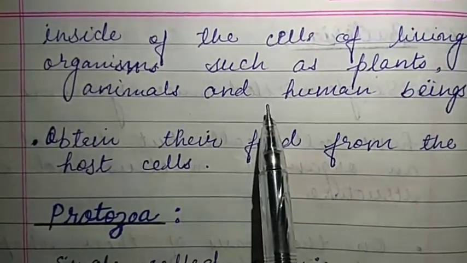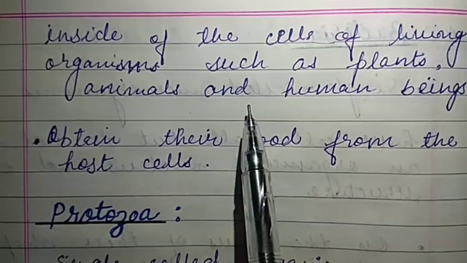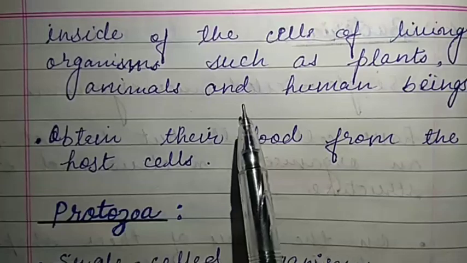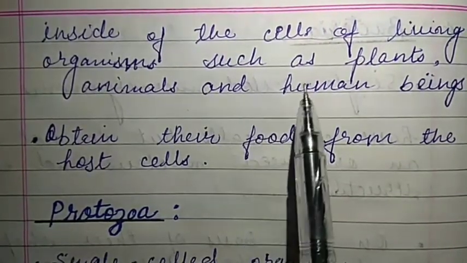Outside, they are like dead particles; until they get into a human body or host cells, they will not reproduce. So we can say that viruses are the connecting link between living and non-living things.